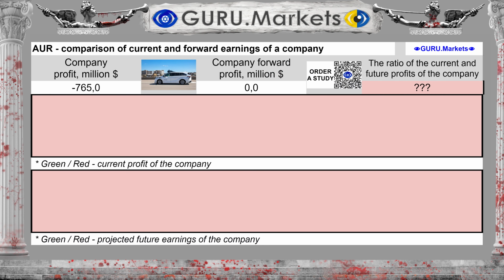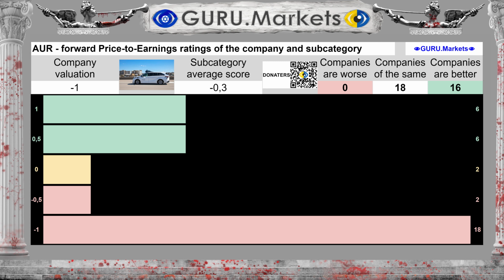Profit for the last 12 months was -$765 million. Forward earnings for the next 12 months are unknown. And this is negative for the company's price. Assessment of expected future profit indicators in comparison within the subcategory: